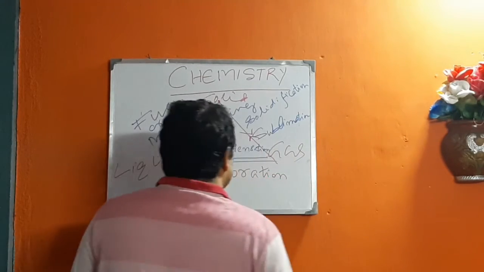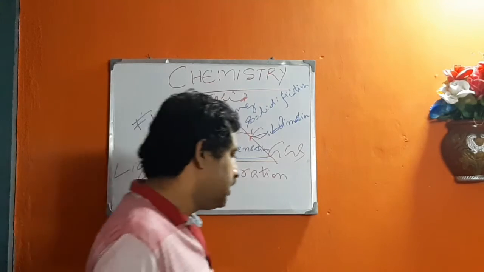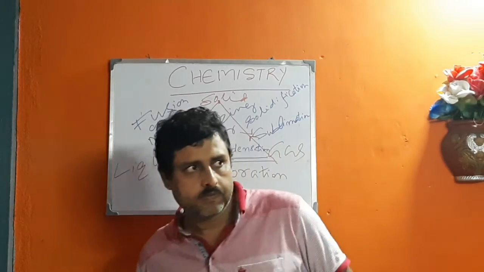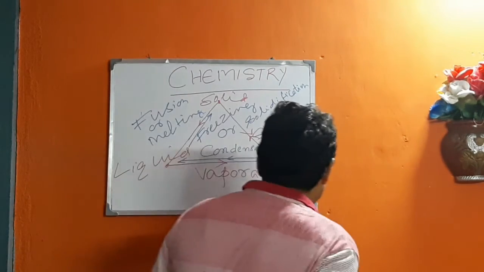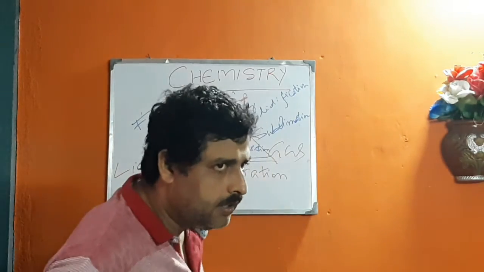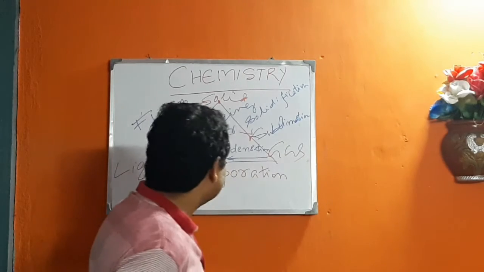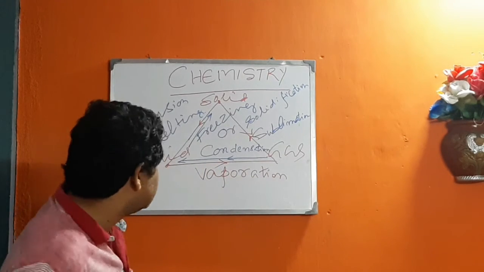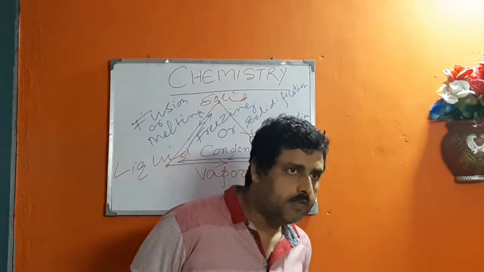All the changes from solid state to liquid state or liquid to gaseous state occur at a fixed temperature. By altering the temperature and pressure, a substance can be transformed from one form to another. For example, ice changes to liquid water at 0 degrees Celsius.